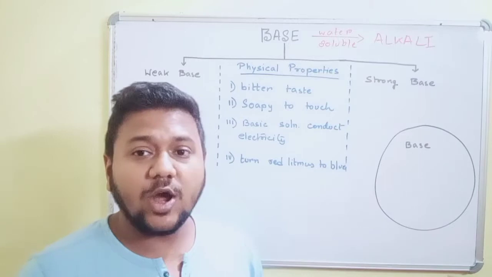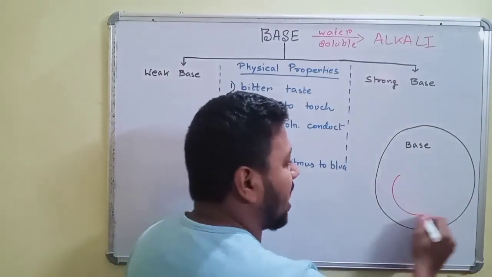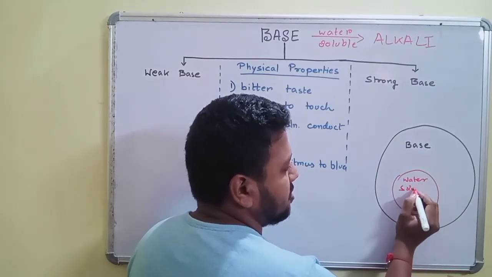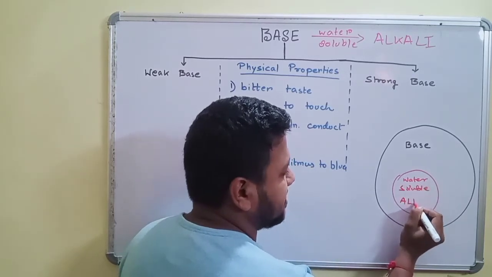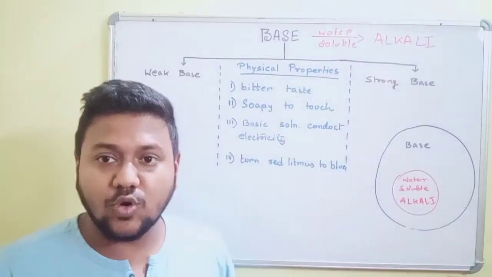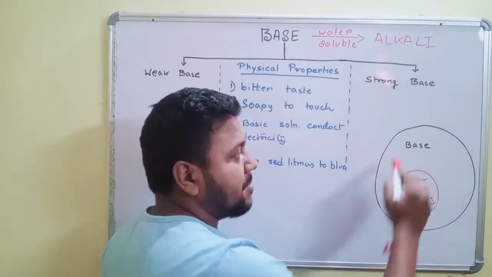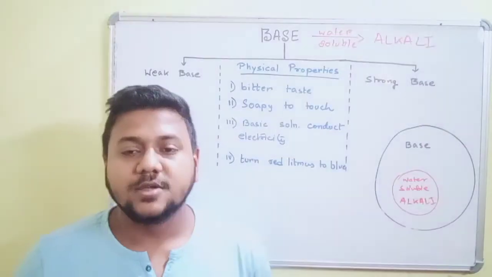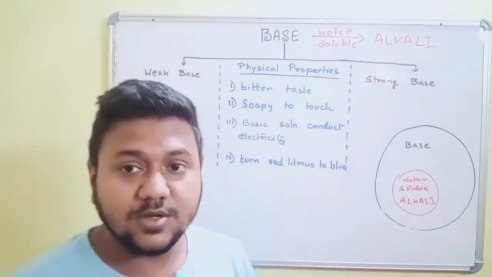Now there is a certain part of bases that are water soluble, so they make just a part of the whole set of bases. So we say that all alkalis belong to bases but all bases do not belong to alkali. We should explain this part very clearly when we are asked in the question.